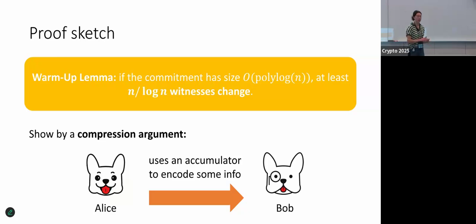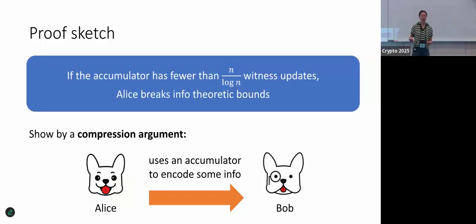So the framework for this argument is we'll consider Alice, who wants to send some information to Bob, and she's going to use an accumulator to encode this information. And the idea is going to be that if this accumulator has too few witness updates, then Alice will be able to communicate this information more efficiently than should be possible, and will arrive at a contradiction.